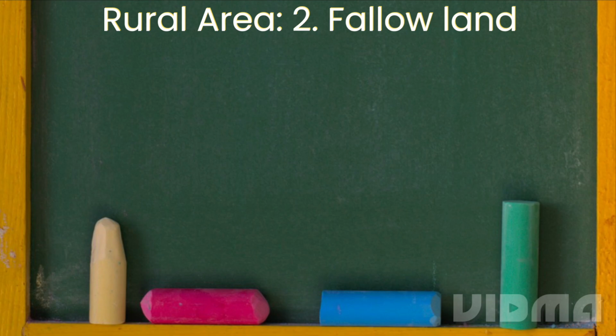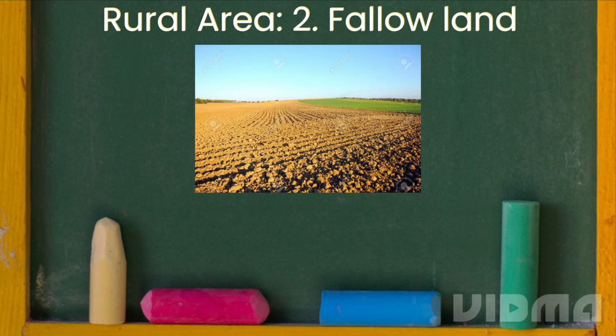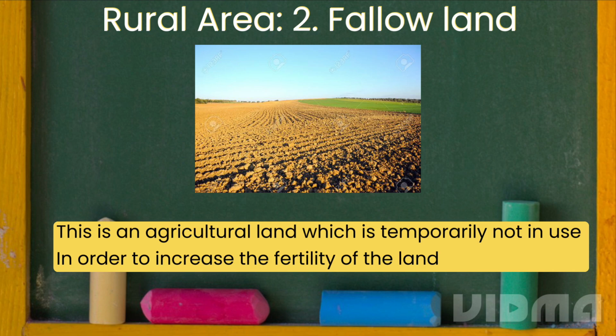The second type of land use in rural areas is fallow land. Fallow land is agricultural land which is temporarily not in use, in order to increase the fertility of the land. So what does the farmer do? After he has cultivated one crop, he leaves the land for a season or two to rest. He fertilizes the land and makes it good, so that when he puts in the next crop, the fertility of the land is increased by then and the quality of his crops will also be good by the second batch of his crops.